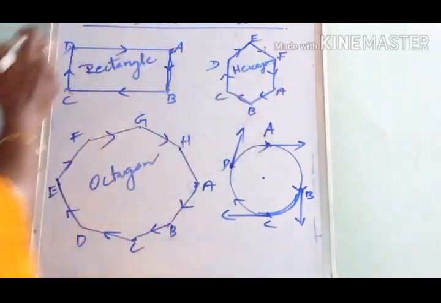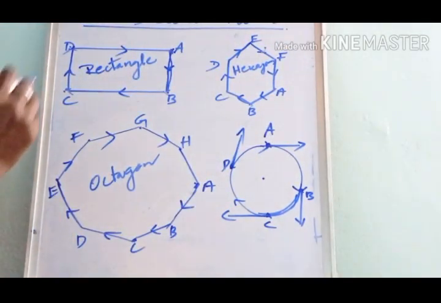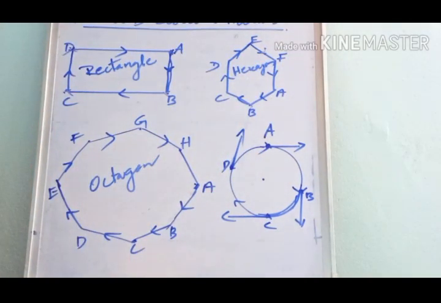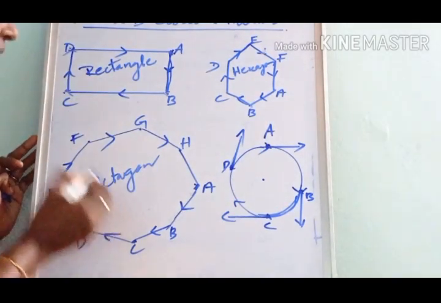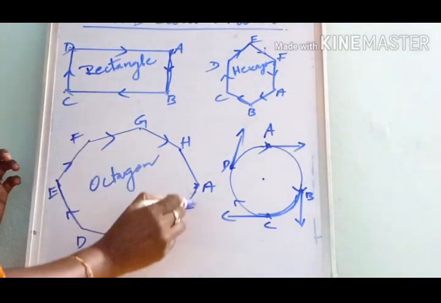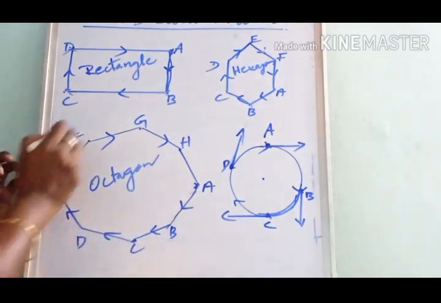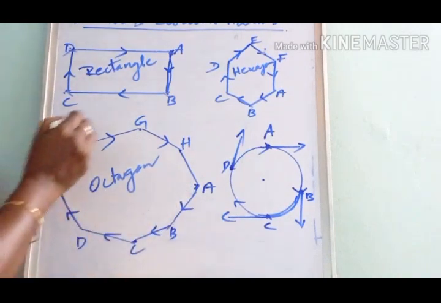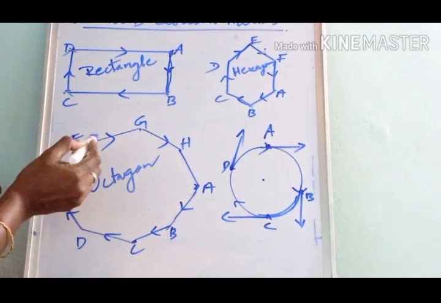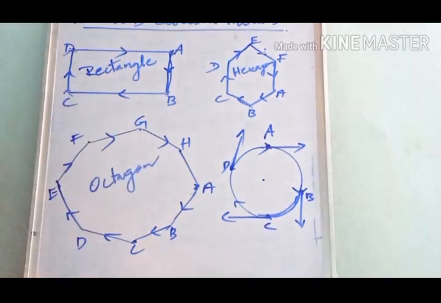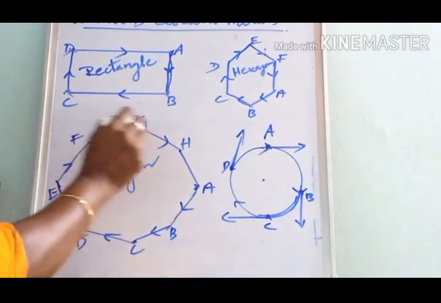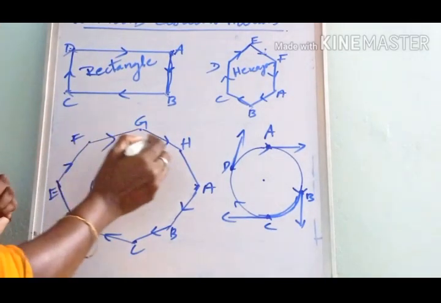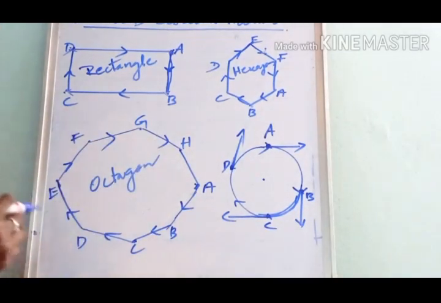He has to change the direction of motion, then only he can keep himself around this hexagonal path. When we consider the case of an octagonal track, the athlete has to change his direction of motion 8 times, then only he can keep himself around this octagonal path. For an octagon there are 8 sides.